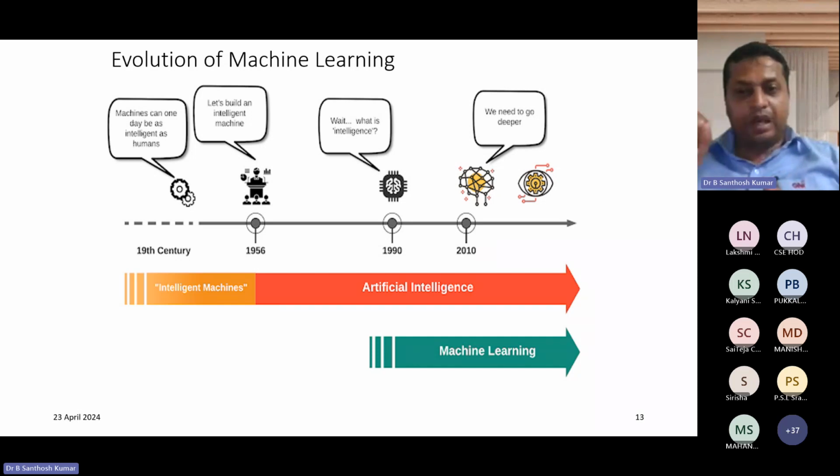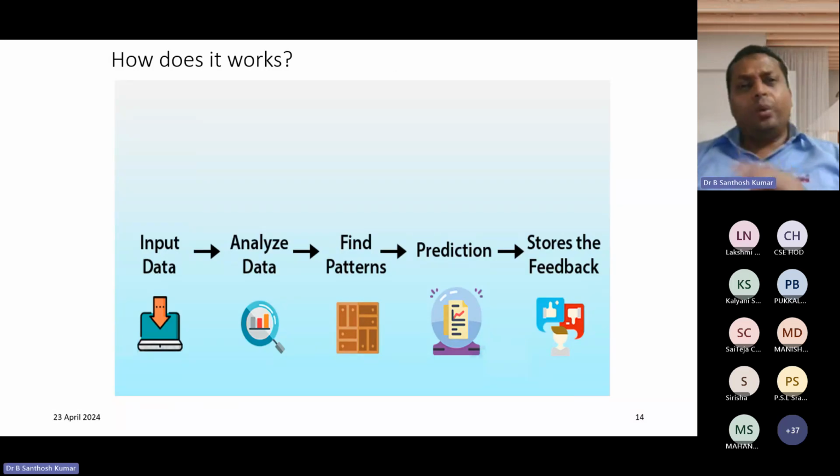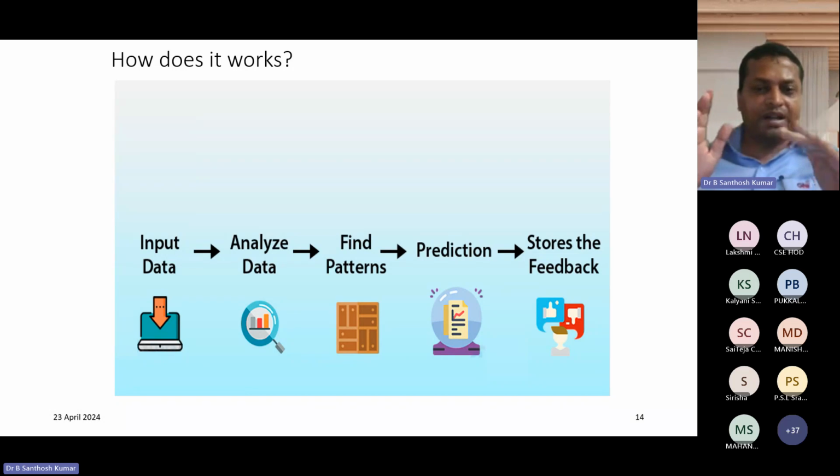So that type of deep analysis is what we are doing after the evolution of machine learning. In machine learning, we can add a huge volume of data. How does it work? We give the input data, and from that we analyze the data. We do data pre-processing, and in data pre-processing there are a lot of stages, for example normalization, digitization, lemmatization. Many things are there.